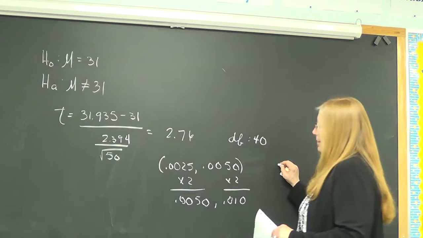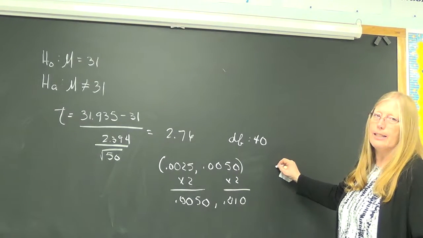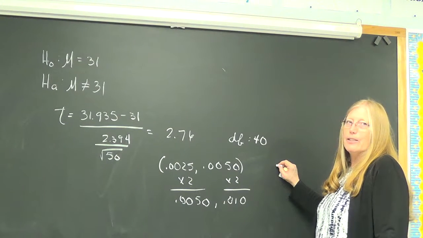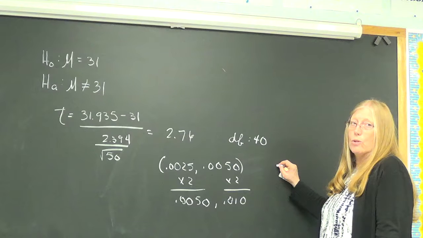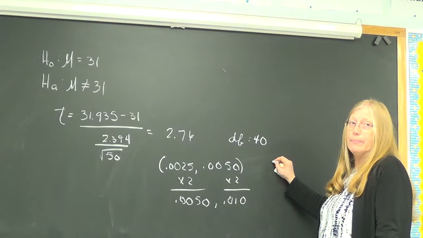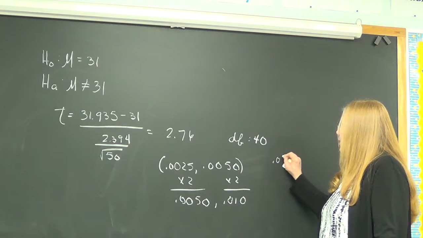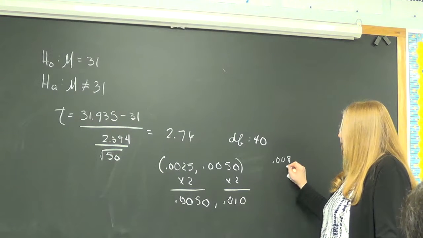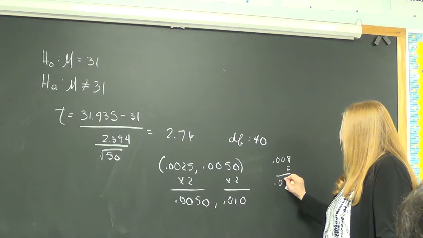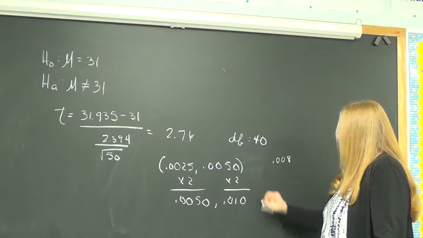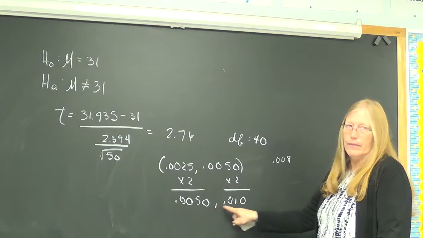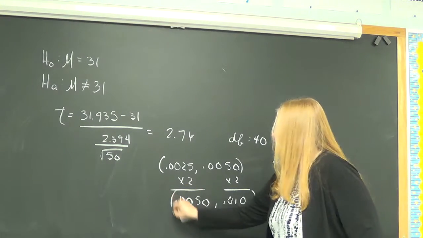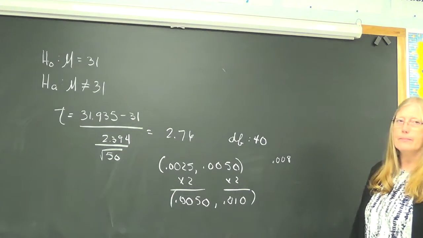0.0043. Hold on, let me multiply by 2. No, I mean the probability. So you're going to go to... Yeah, that's what I got. Yeah, and then, what'd you get? 0.0086. So then you're going to have to double that. No, that's already doubled. Is that point in this interval? Yeah, it is.